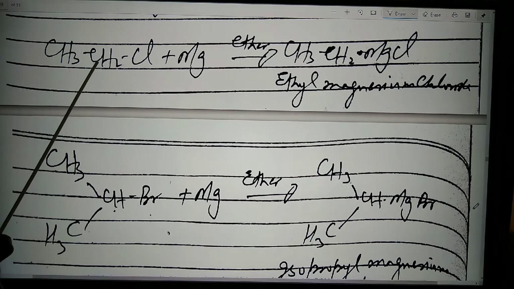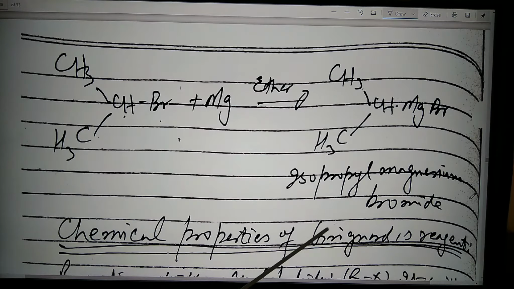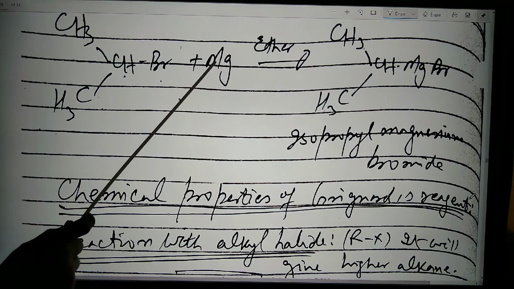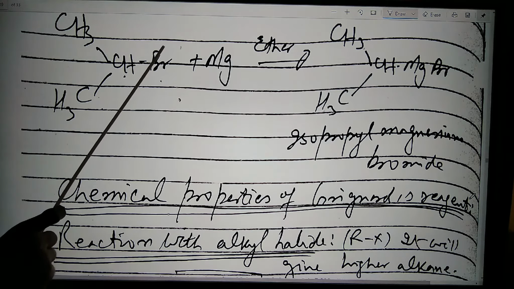It may be chloropropane. For example, you can see CH3CHBrCH3 with Mg. So Mg attacks on this second carbon, not on the first. So it will give you the CH3CH(MgBr)CH3. This is the isopropyl magnesium bromide. So you can see that magnesium will attack on that carbon which contains the halide.